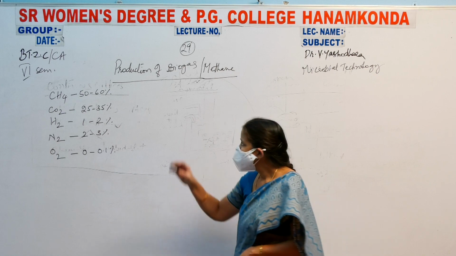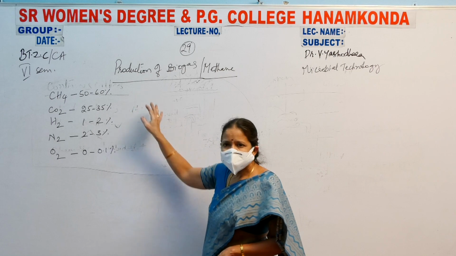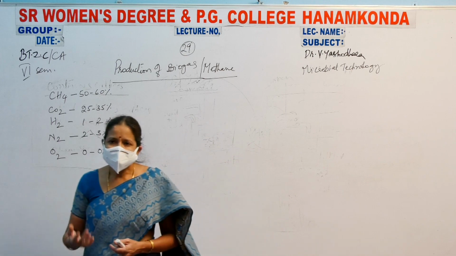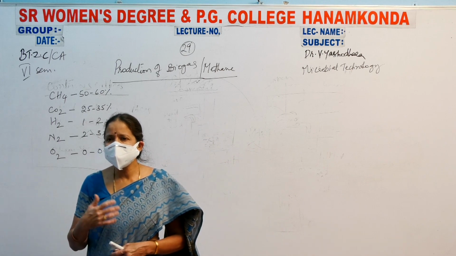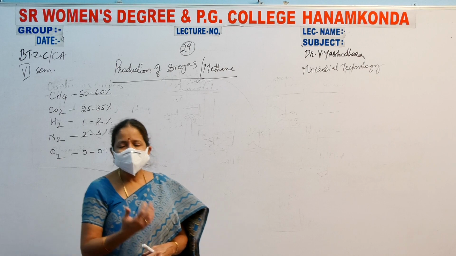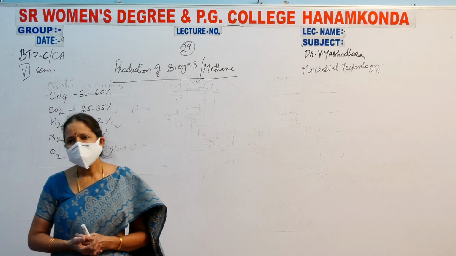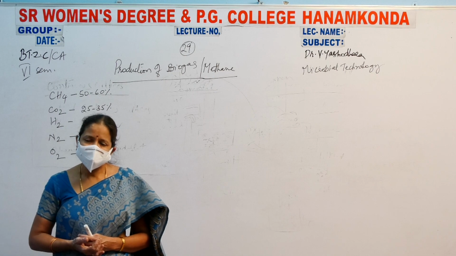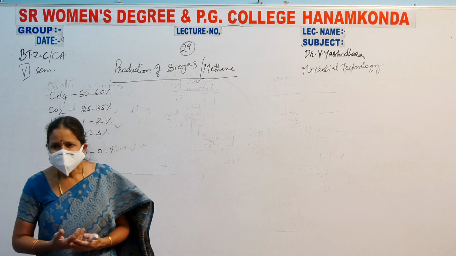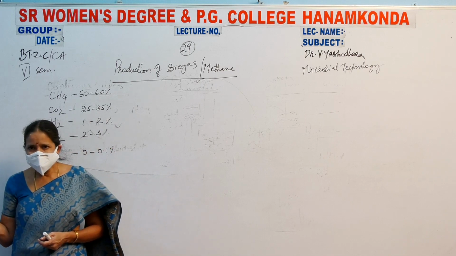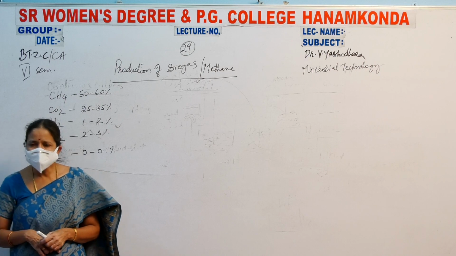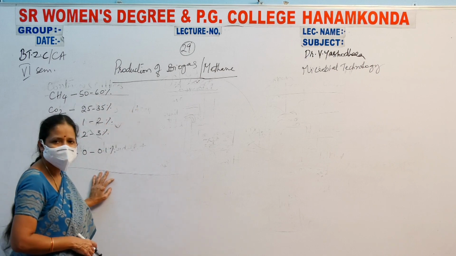Again I am repeating it. The production of a mixture of gases by anaerobic fermentation or anaerobic digestion using agricultural waste is known as biogas. Now this biogas consists of these gases.